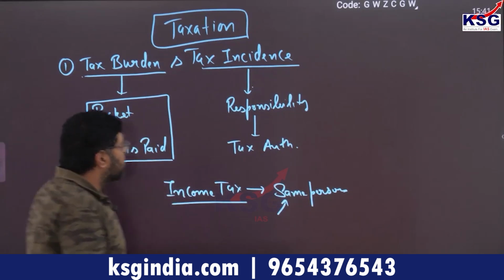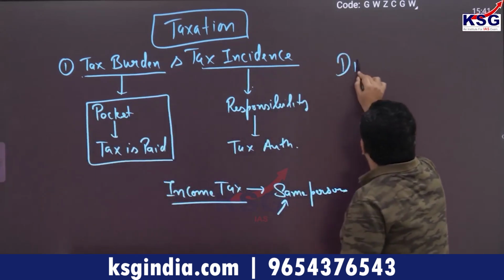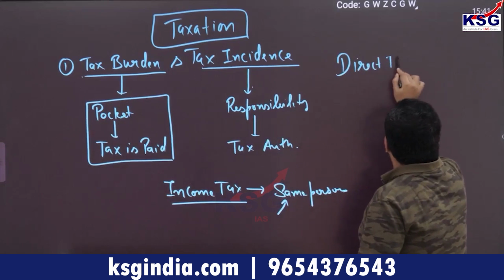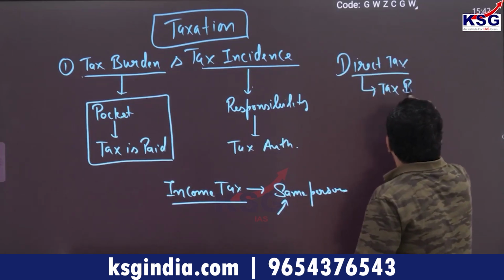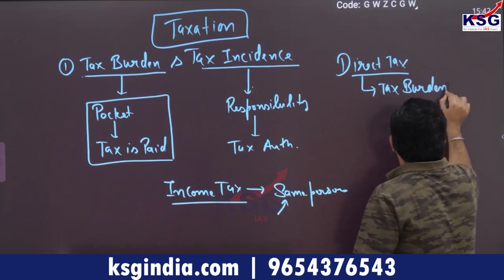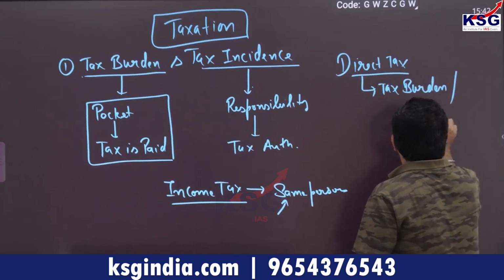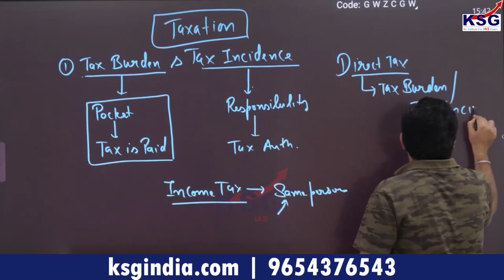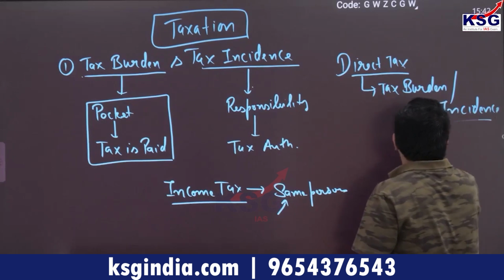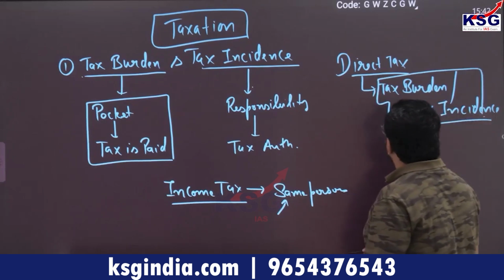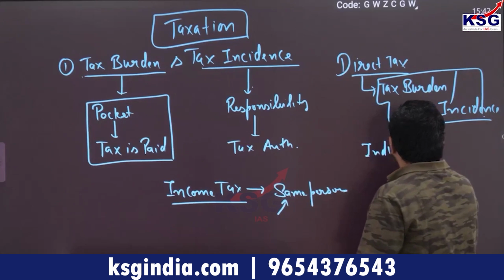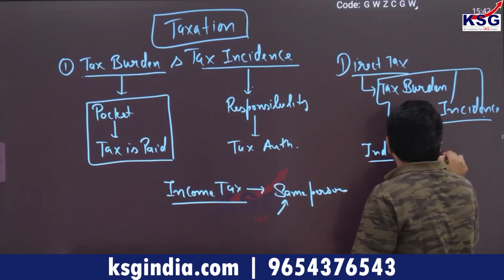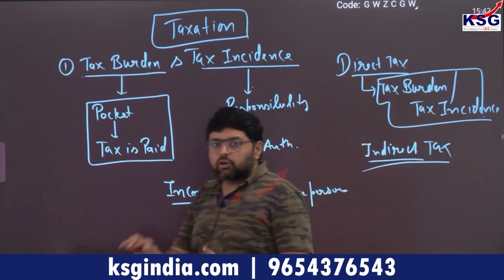So in the case of direct tax, tax burden and tax incidence is on the same person, whereas in the case of indirect tax, tax burden and incidence is on different persons.